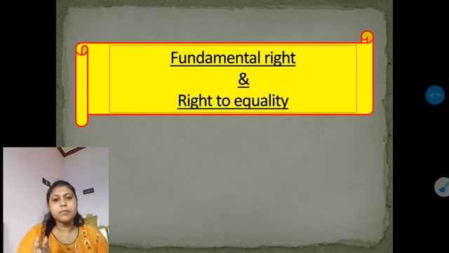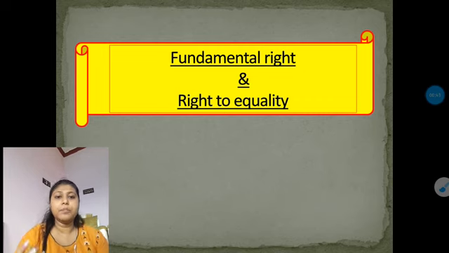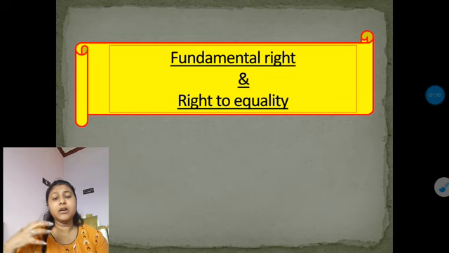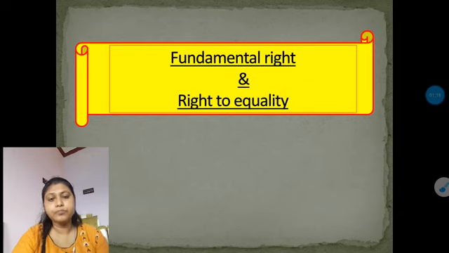So, according to the syllabus in chapter 1, that is Constitution: Why and How, three topics are added from chapter 2, and the rest of the topics of chapter 2 are totally deleted or removed. Among those, the topics are fundamental rights, right to equality, fundamental duties, and the directive principles of state policy. You know, these three topics are included in chapter 1, that is the Constitution: Why and How.